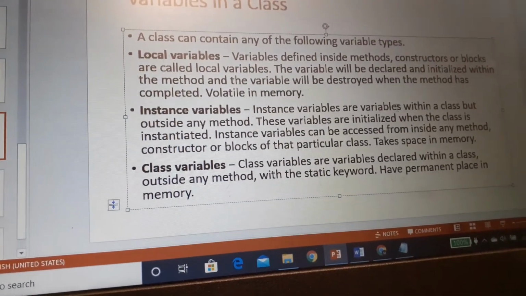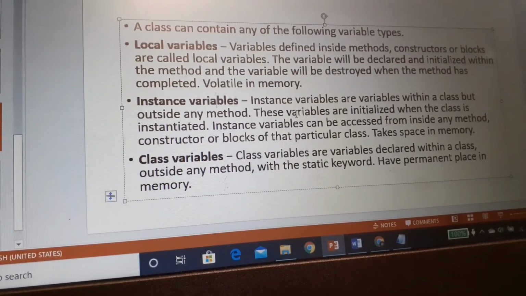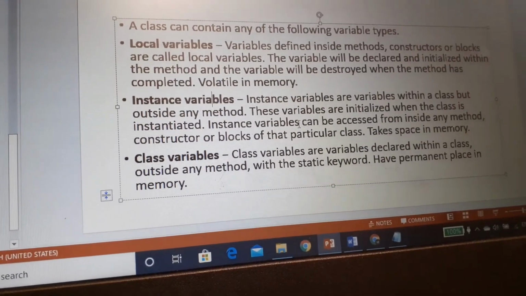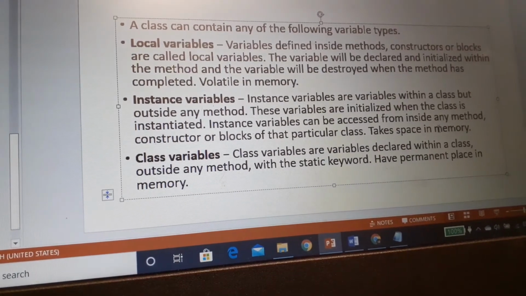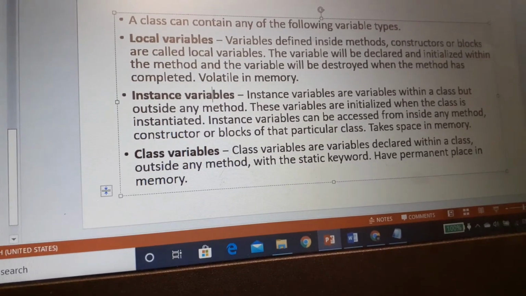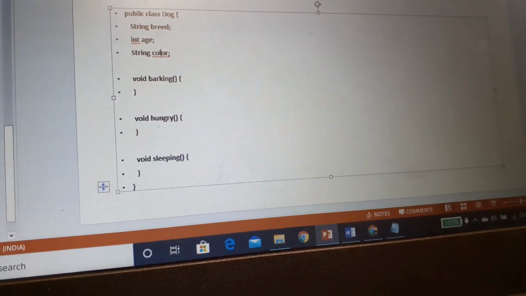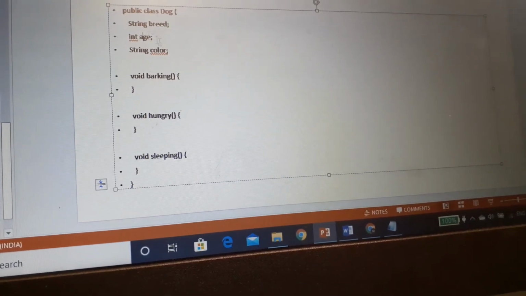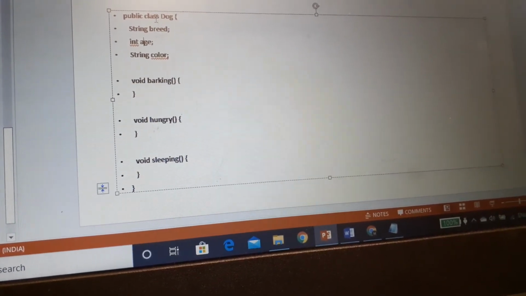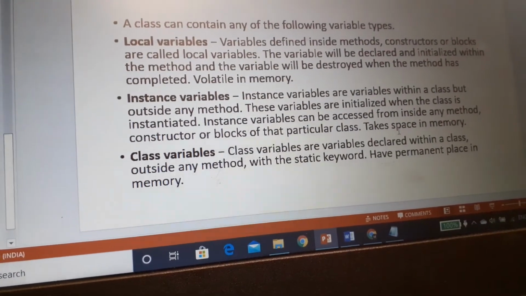Next comes instance variable. Instance variables are variables within a class but outside any method. These variables are initialized when the class is instantiated. Instance variables can be accessed from inside any method, constructor or blocks of that particular class. So here I have mentioned three variables: breed, age and color. These are instance variables. Look, they are not inside any method. They are declared as a part of this class. So this takes some space in memory.